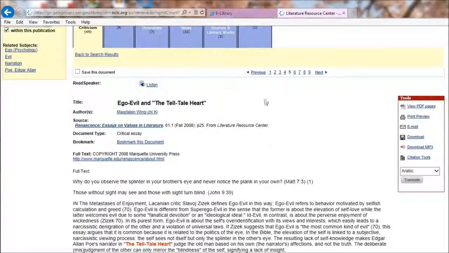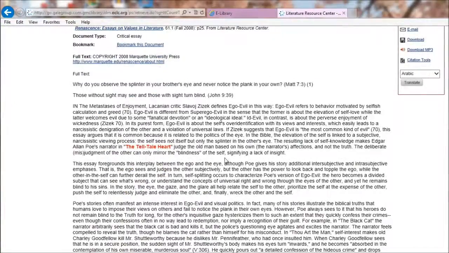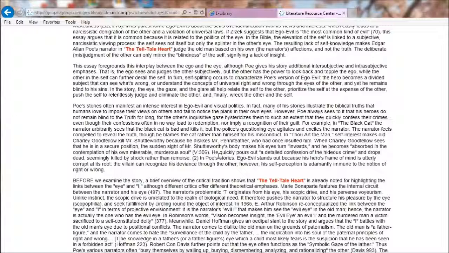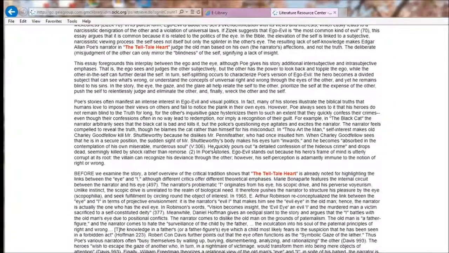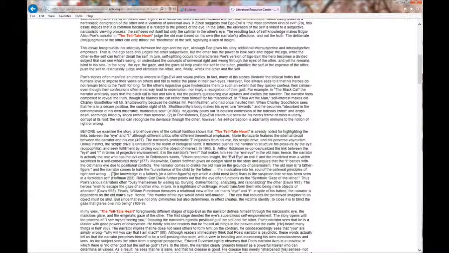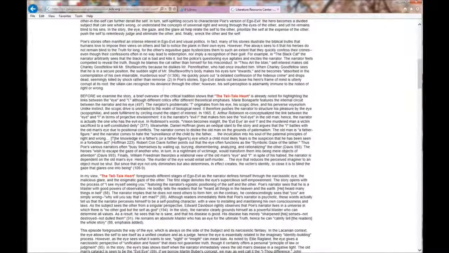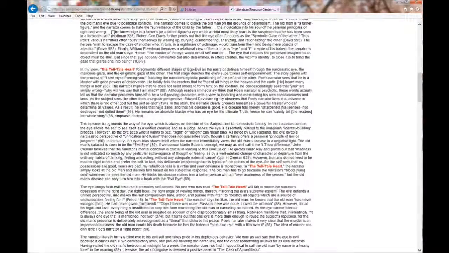Here's some of my citation information here, and below is the body of my article. As you read and review different articles, you should be able to build a keyword bank. You will have keywords already. In my case, some of the keywords and phrases are Edgar Allan Poe, The Telltale Heart, terror, madness, and guilt. After skimming this article and several others, I'm able to add evil, time, mental illness, and obsession. You will be able to identify more keywords as you read more articles.